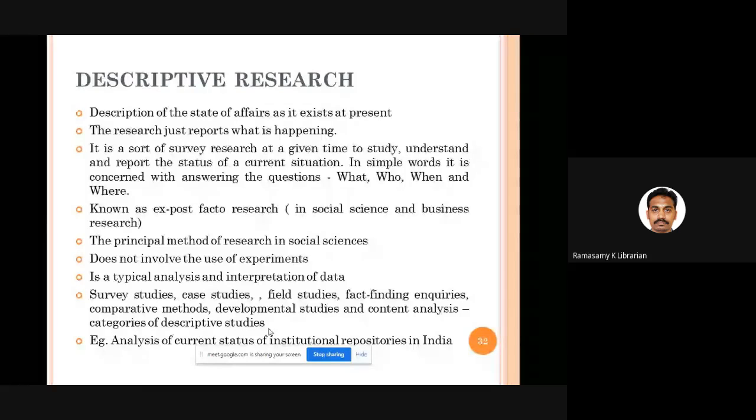Many different research studies can be placed under the umbrella term descriptive research: survey studies, case studies, field studies, fact-finding inquiries, comparative methods, development studies, content analysis. They all belong to descriptive research studies. You might have heard about development studies, how a particular thing has developed over a period of time. Comparative study, you compare two things.